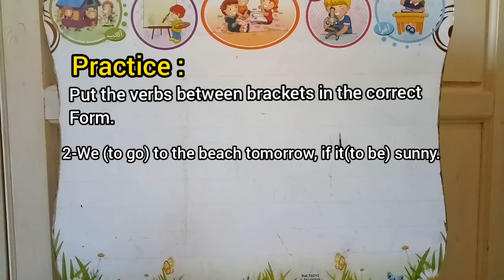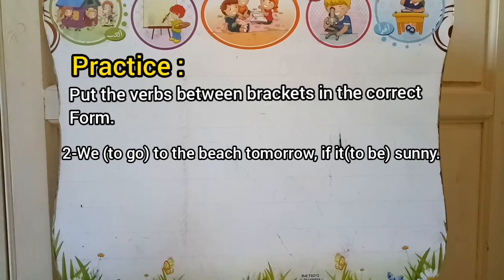The second sentence: we, between brackets, to go to the beach tomorrow, if, it, to be, between brackets, sunny, full stop. How are you going to answer? First, you are going to study your example before you answer.